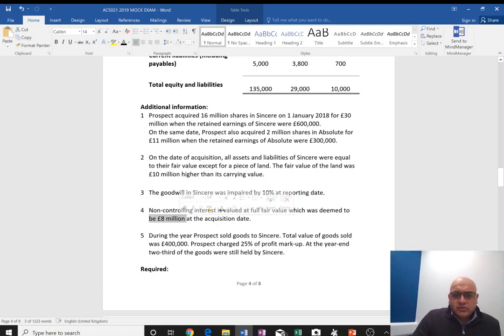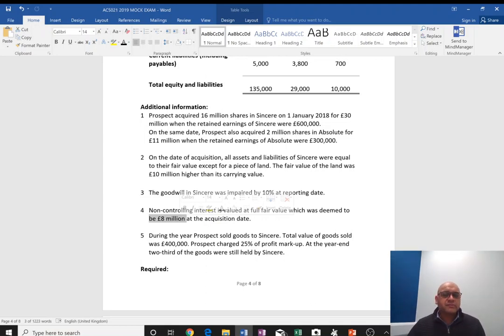During the year, Prospect sold goods to Sincere. The total value of the goods sold was 400,000. Prospect charged a 25% profit markup, and 2/3 of the goods were still held by Sincere at the year end. So this is a classic case of intra-group transactions. One company sells goods to another, so there is a possibility of intra-company current accounts existing between the two, and according to consolidation principles, those accounts cannot stay within the consolidated financial statements.